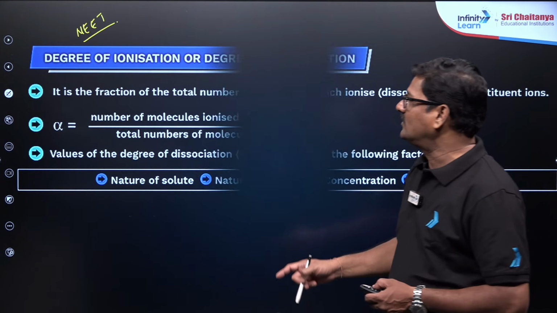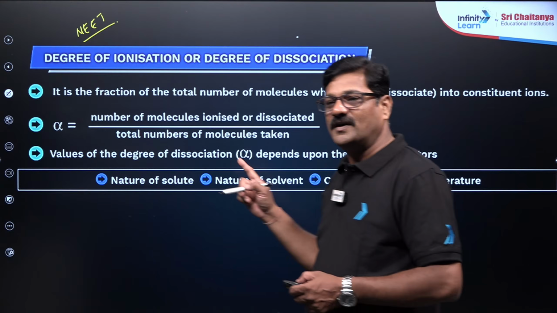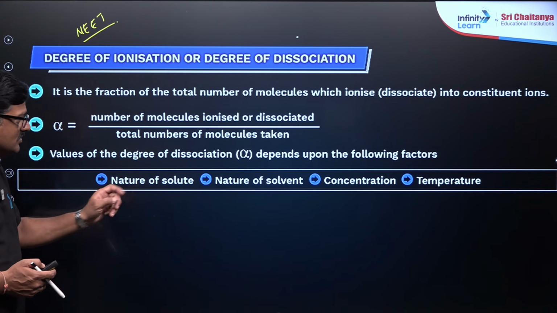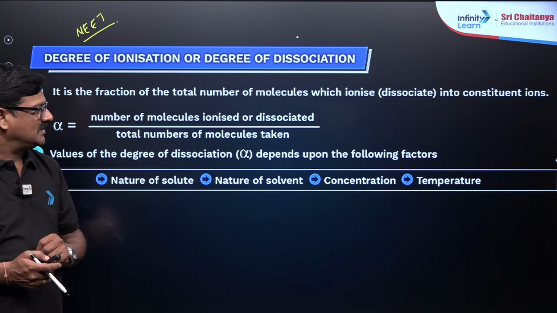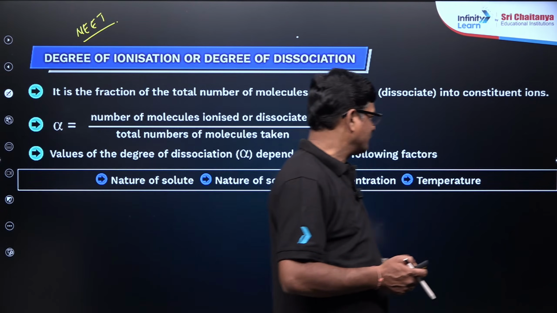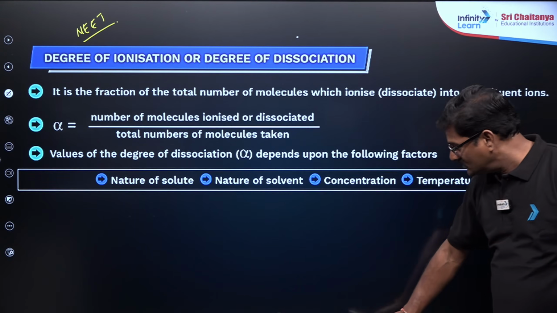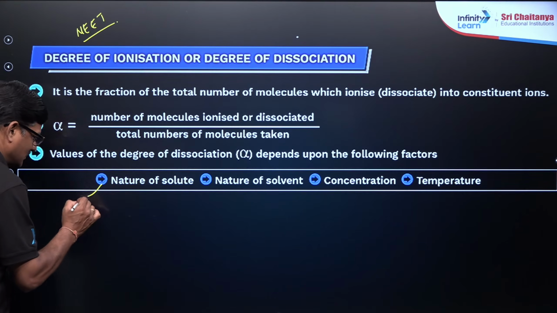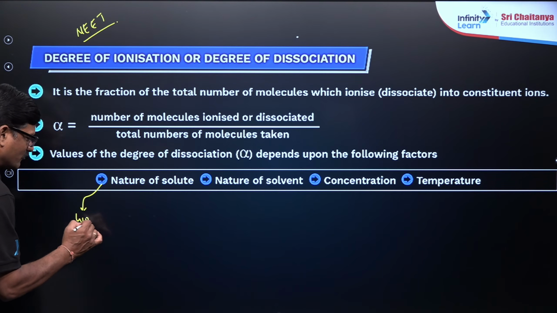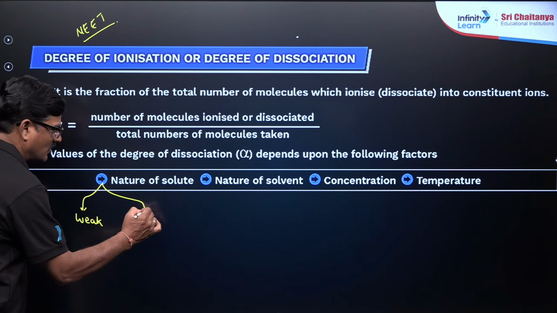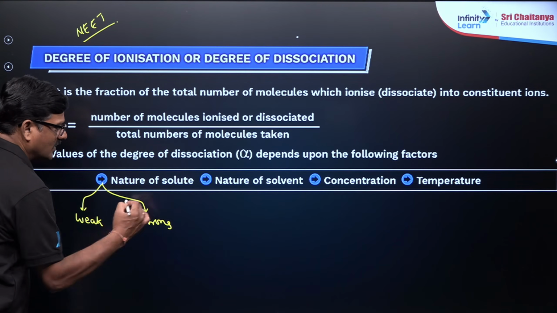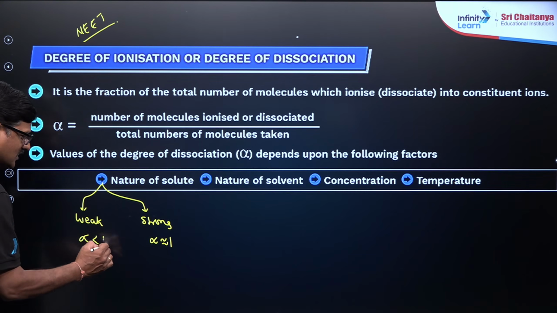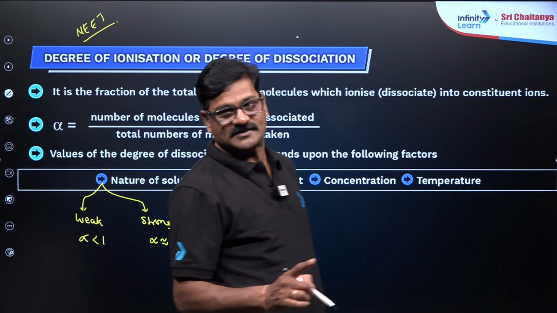So the dissociation constant depends on the concentration as well as temperature. While the degree of dissociation, alpha, depends on the nature of solute, nature of solvent, concentration of the solution and the temperature. Nature of solute means a weak electrolyte and a strong electrolyte. For a strong electrolyte the alpha value is nearly equal to 1, for a weak electrolyte the alpha value is less than 1. Okay, every point I want to discuss here.